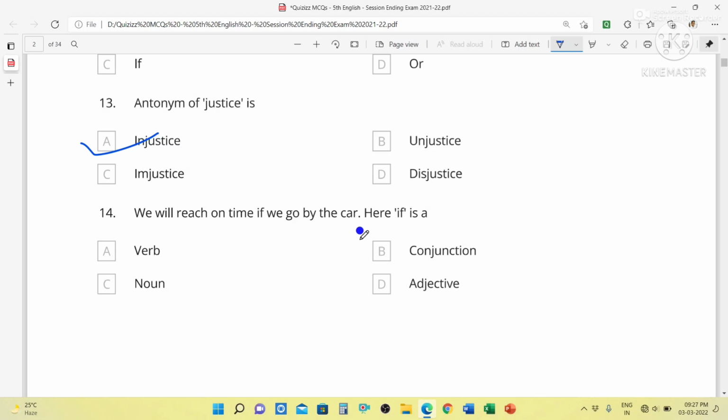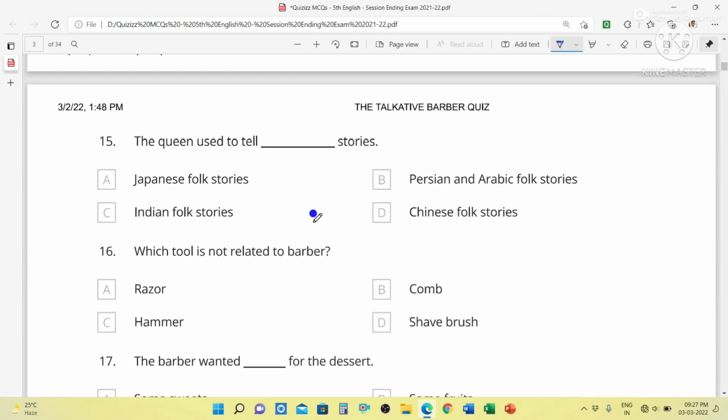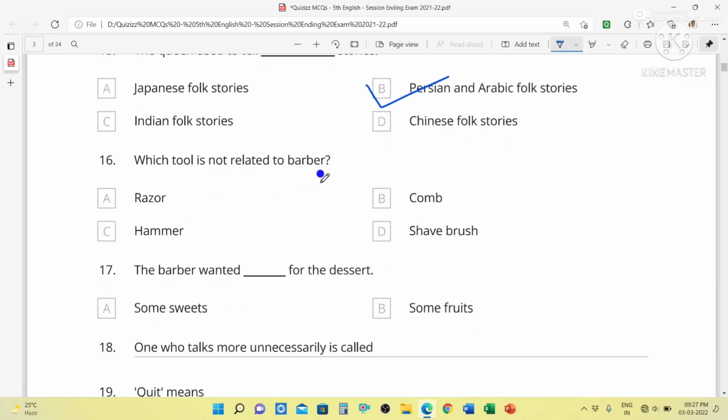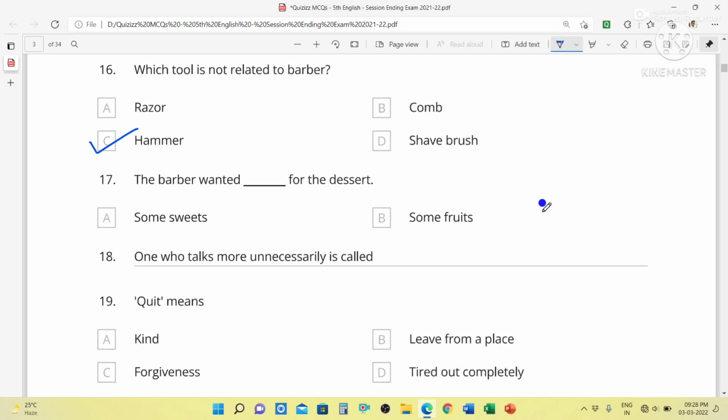Next, we will reach on time if we go by the car. Here, if is a conjunction. Next, the queen used to tell dance stories, Persian and Arabic folk stories. Next, which tool is not related to barber? Hammer. Hammer is not related to barber. Next, the barber wanted this for the dessert. The barber wanted some fruits for the dessert.